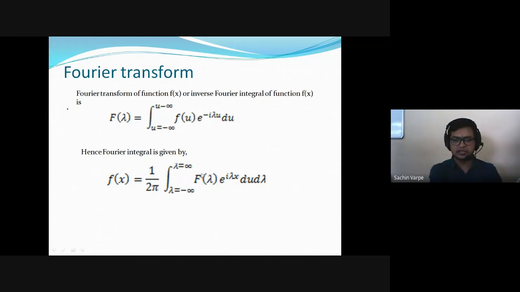To evaluate this right hand side integral, we require the value of f of lambda, right? So in this case, we have to find f of lambda using the formula of the transform, substitute that f of lambda into the integration, and then evaluate that integration with respect to lambda. You'll get the required Fourier integral. All right.